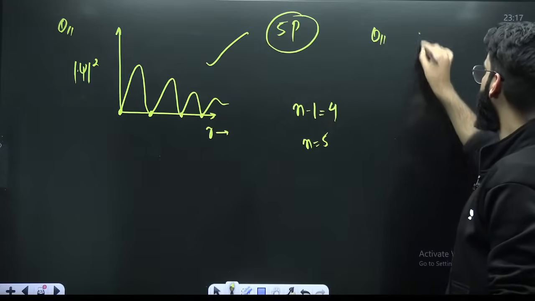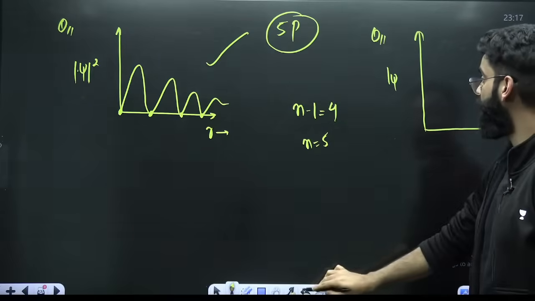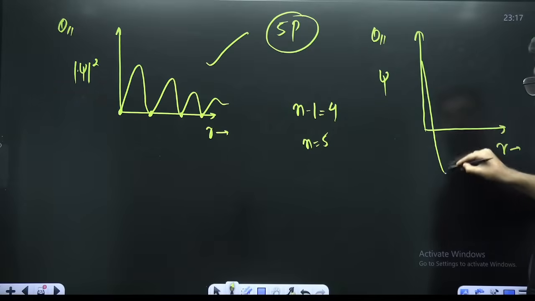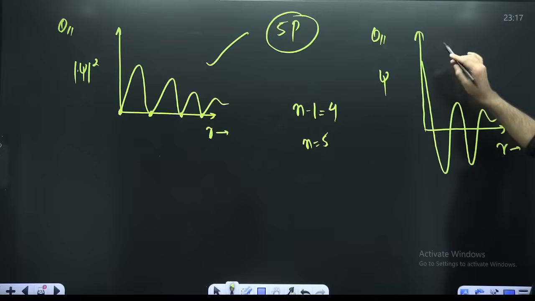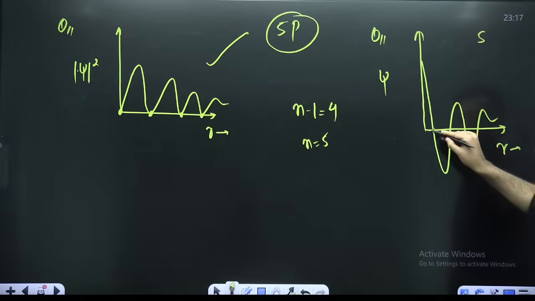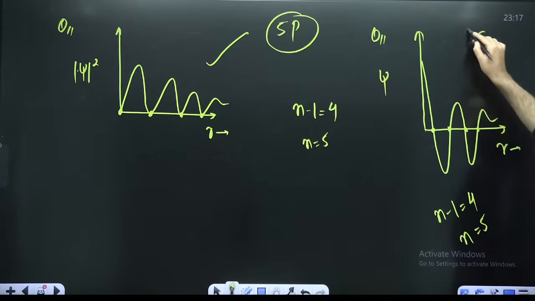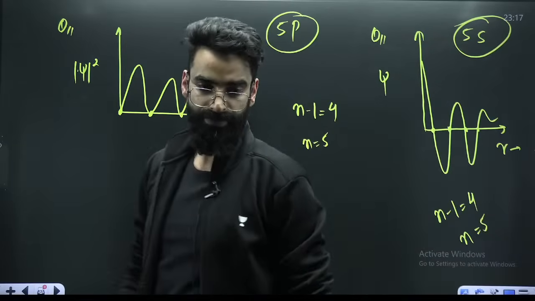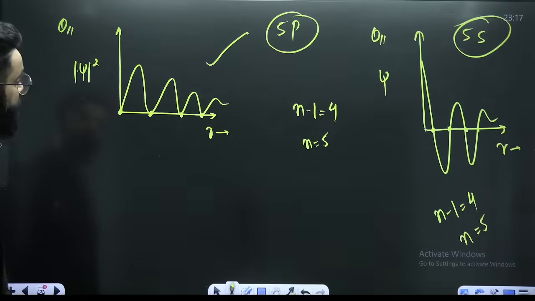For example, I'm making a graph like this. I want you guys to answer this. Let's say this is psi versus r. I'm starting from here. First of all, the graph is starting from the top, so it's s. 1, 2, 3, 4 nodes. So the total number of nodes is 4. So n minus 1 is 4, that means n is 5. So it is 5s. Got it? I hope all these questions can be solved easily. Correct?